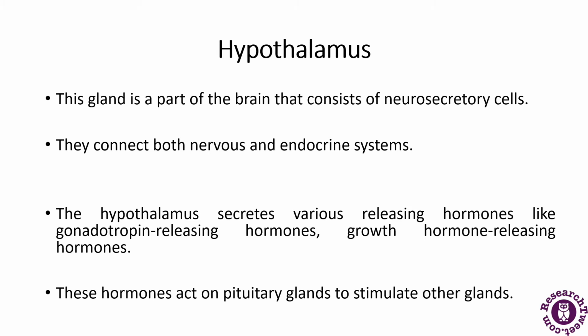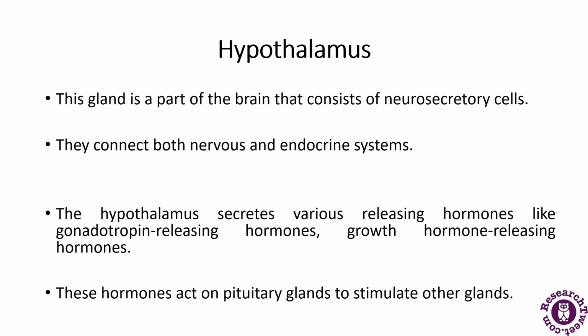First we will be discussing the hypothalamus gland. What is the hypothalamus gland? It is a gland which is part of the brain and it consists of neurosecretory cells. This organ connects your endocrine system with your nervous system.